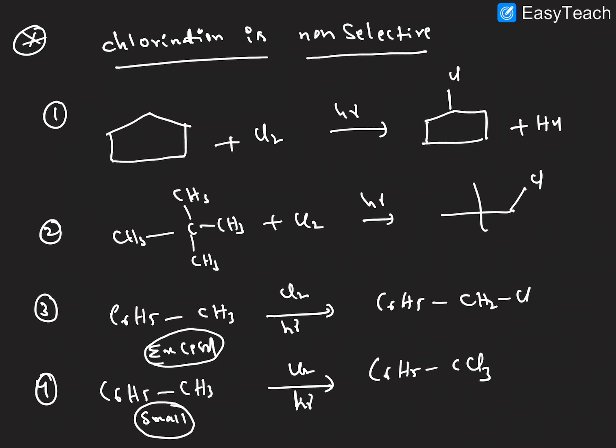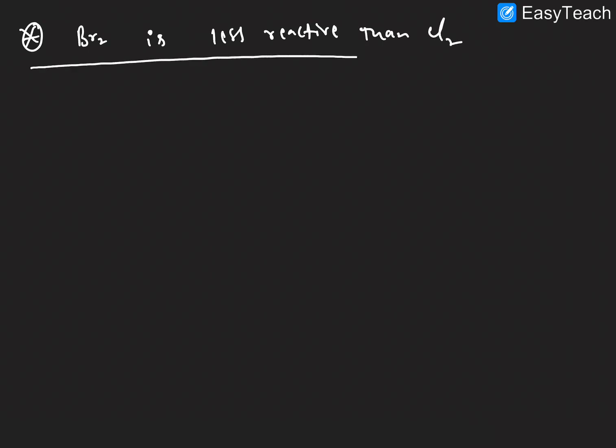Next one, bromine is not like this, bromine is a selective reagent. Br2 is less reactive than chlorine, Cl2, right? So less reactive is more selective, a very important point here.